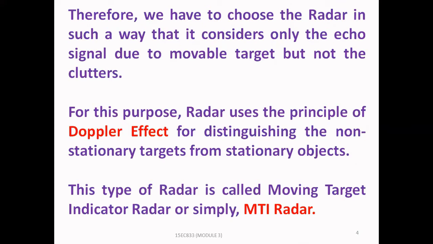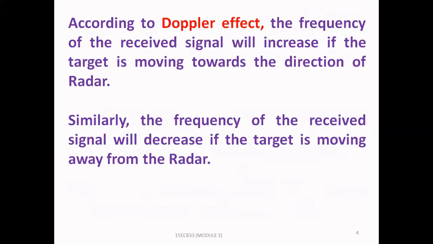For this purpose, radar uses the principle of Doppler effect for distinguishing the non-stationary targets from stationary objects. This type of radar is called moving target indicator radar or simply MTI radar. According to Doppler effect, the frequency of the received signal will increase if the target is moving towards the direction of radar. Similarly, the frequency of the received signal will decrease if the target is moving away from the radar.